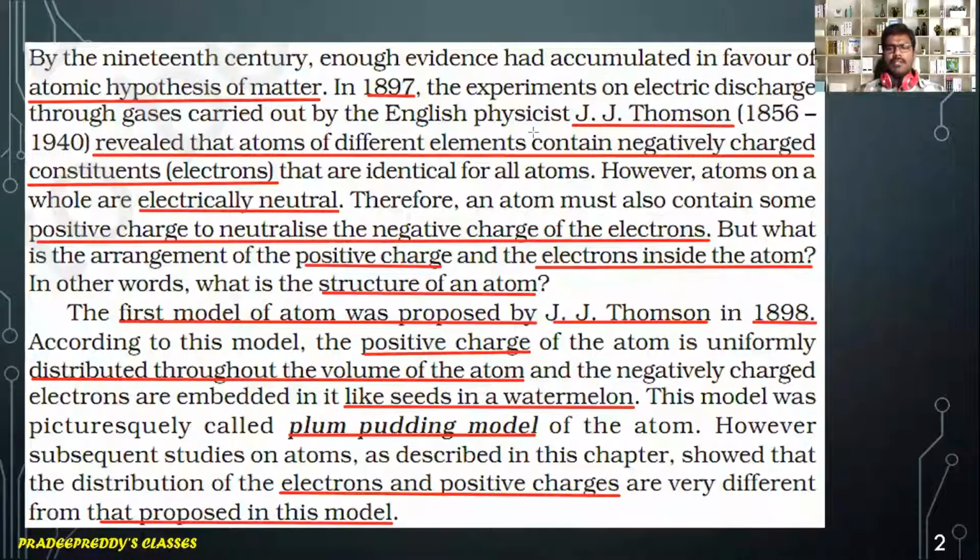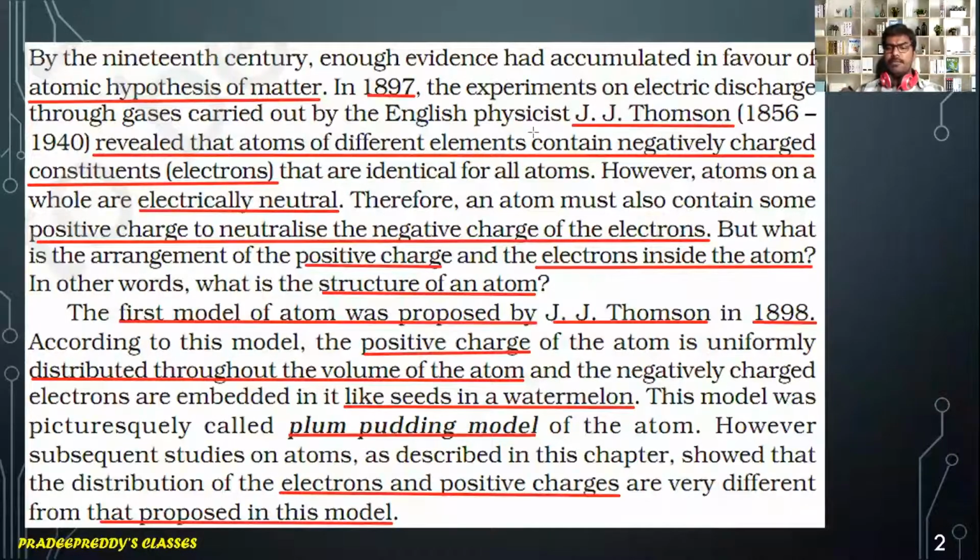Later, many theories were put forward, out of which the remarkable statement was made by Rutherford with his scattering experiment called the Rutherford alpha ray scattering experiment. From the Rutherford alpha ray scattering experiment, another structure of the atom was introduced, which is the nuclear model. The atom is made up of a nucleus. So Rutherford's atomic model: Rutherford's alpha ray scattering experiment led to the discovery of the nucleus.